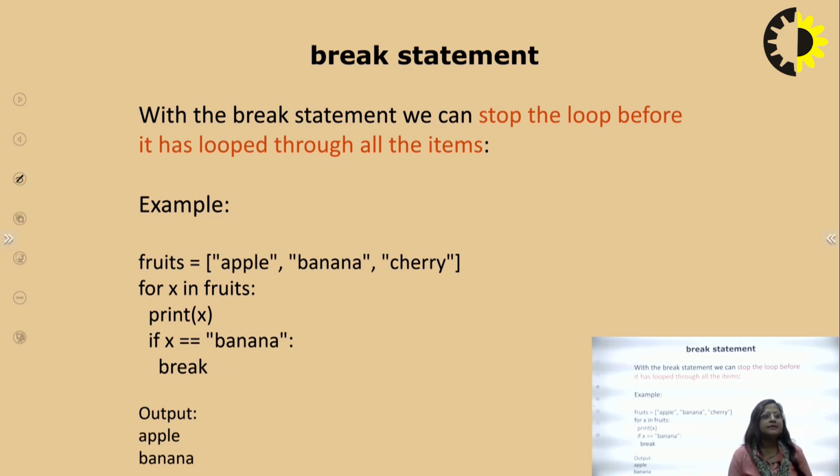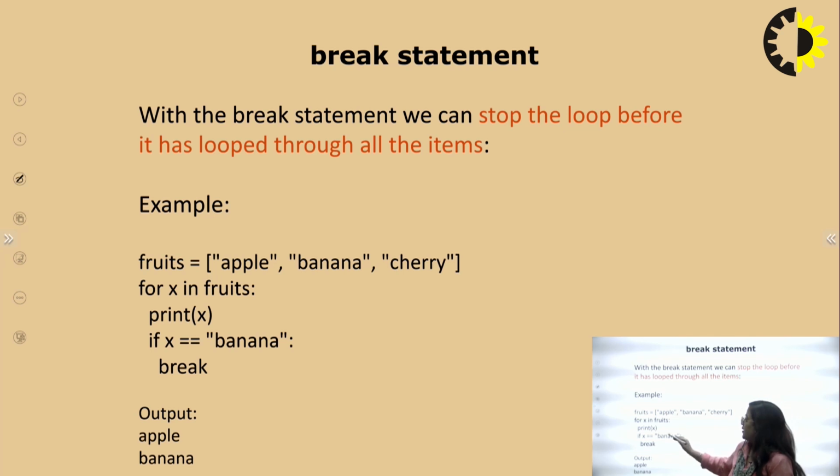Now the break statement. With the break statement we can stop the loop before it has looped through all the items. For example, the same example: fruit with the same items apple, banana and cherry, and the same for loop. x is the value used in the fruit list, and we print the x value one by one.